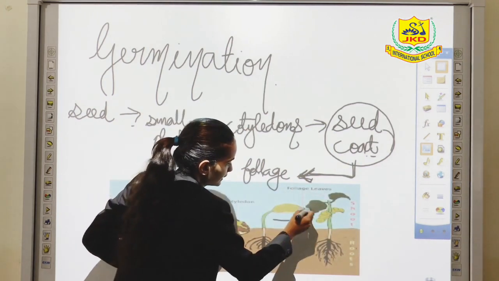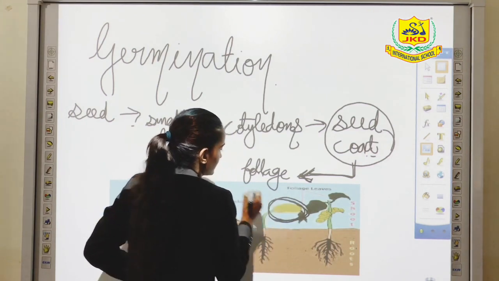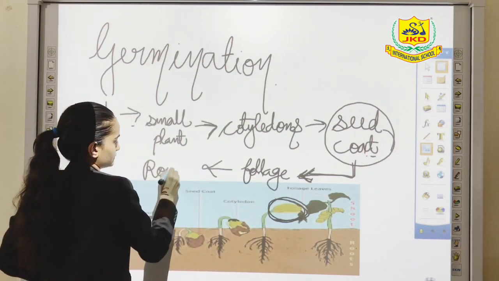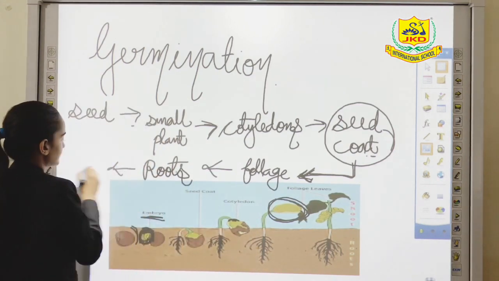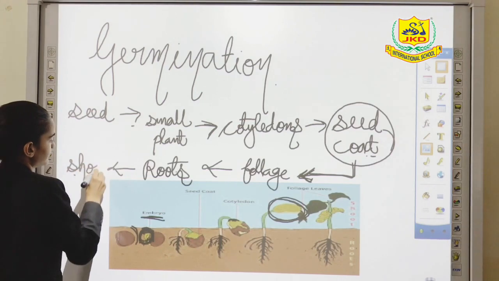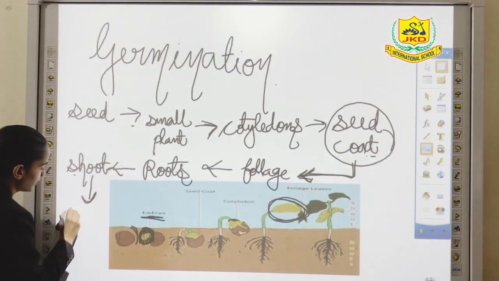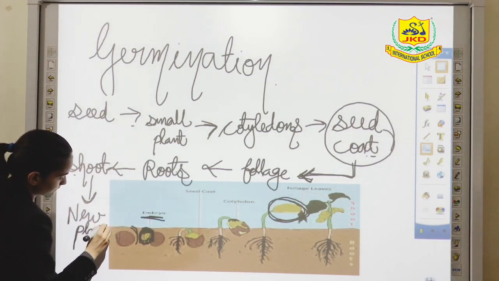So now you can notice over here a new plant has grown. Roots will get mature, then shoots will get mature, and then the new plant will start growing.